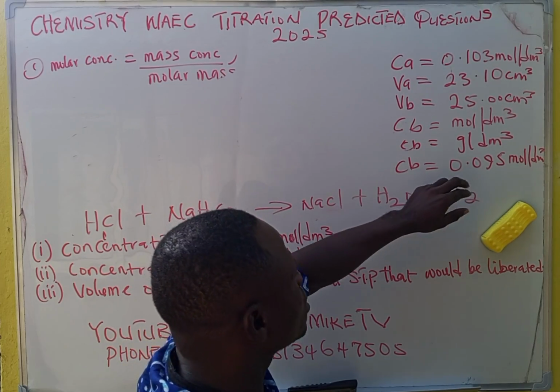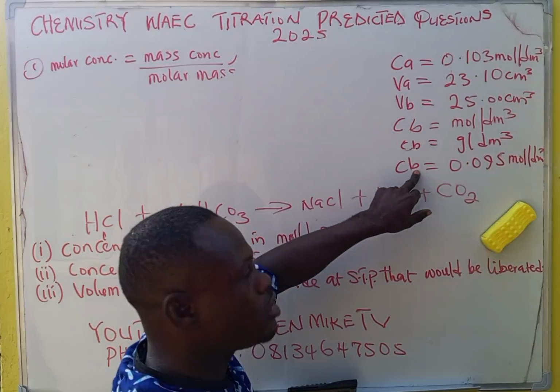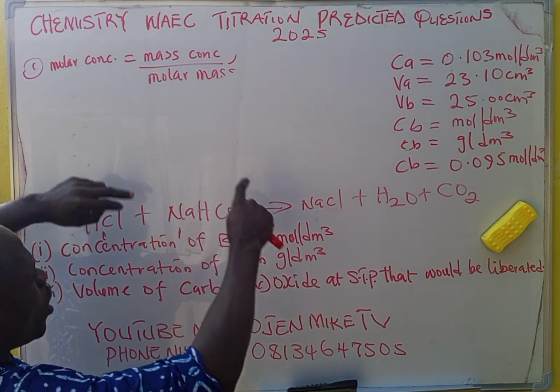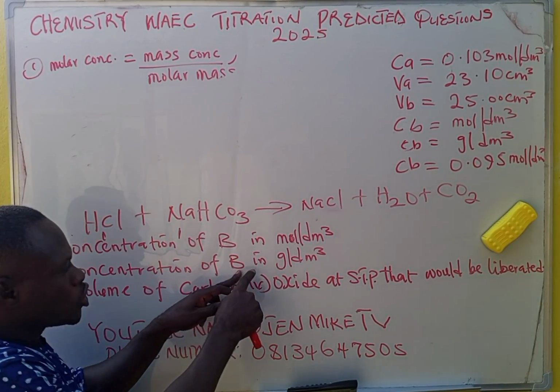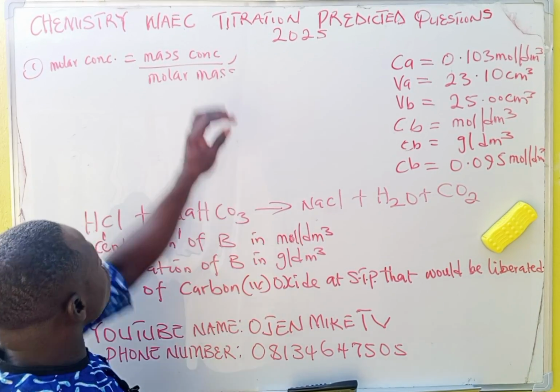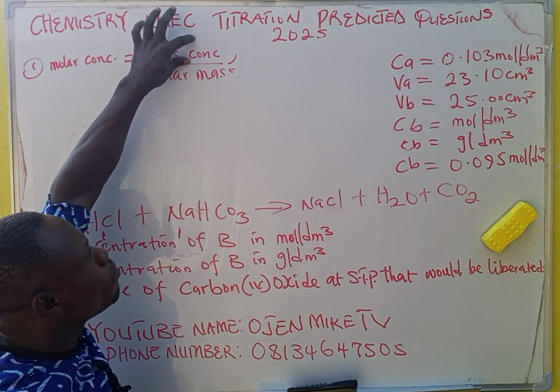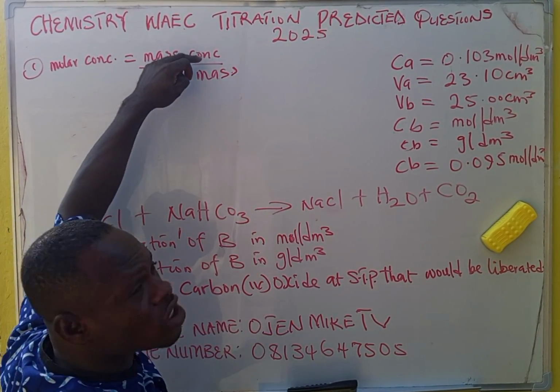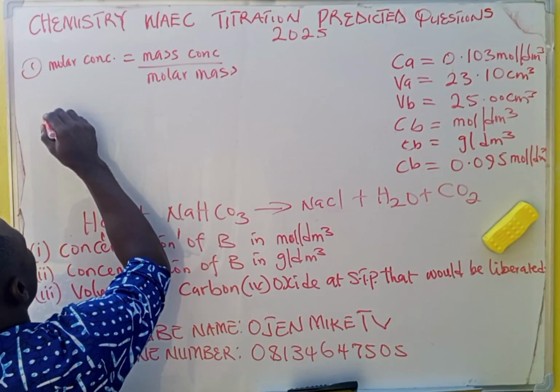Okay, let's just take it like this. Moles per dm cubed, we have gotten our CB. Do you get that as our answer? Now let's use this formula. I told you that concentration in grams per dm cubed is called mass concentration. So we are going to make mass concentration the subject of the formula.